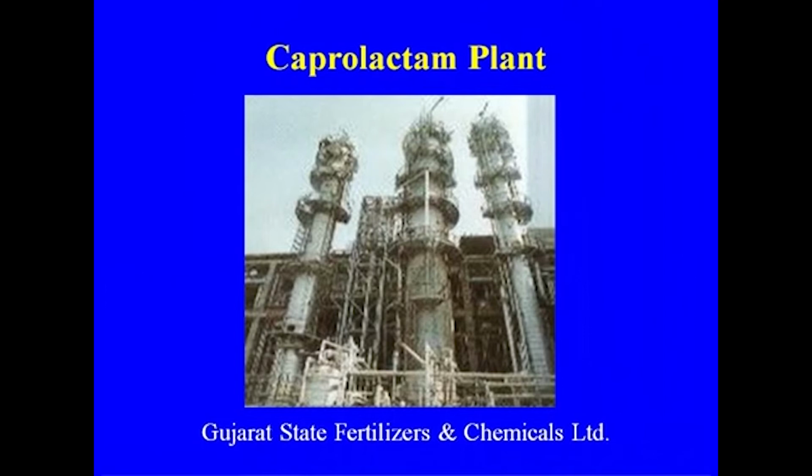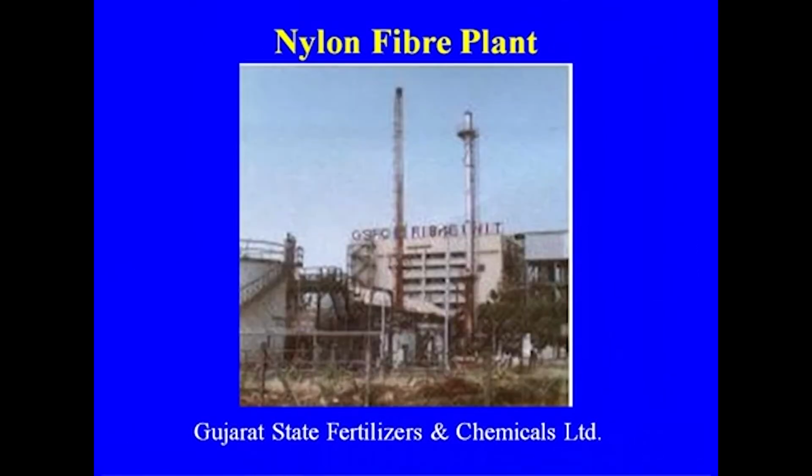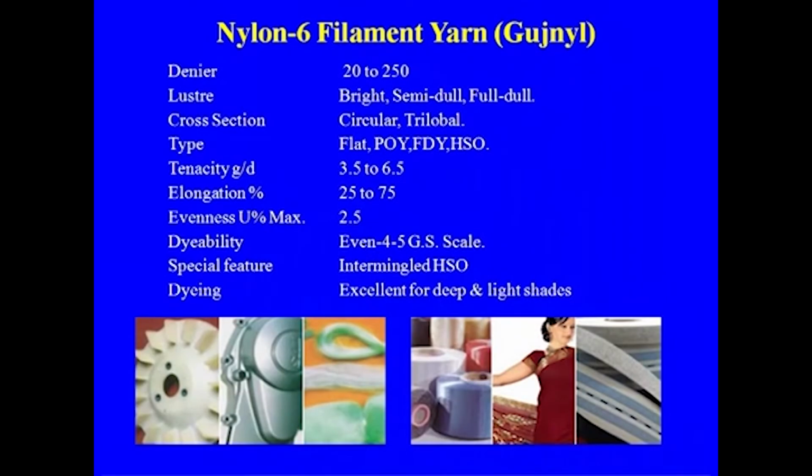This is the caprolactam plant of the Gujarat State Fertilizer and Chemicals Complex at Vadodara unit, and this is the nylon fiber unit of Gujarat State. And these are some of the products, nylon 6 filament yarn and its application. This is the required denier that I discussed while discussing the introduction of polymer elastomers, that this is one of the very important measurements, denier and tenacity, of this yarn.